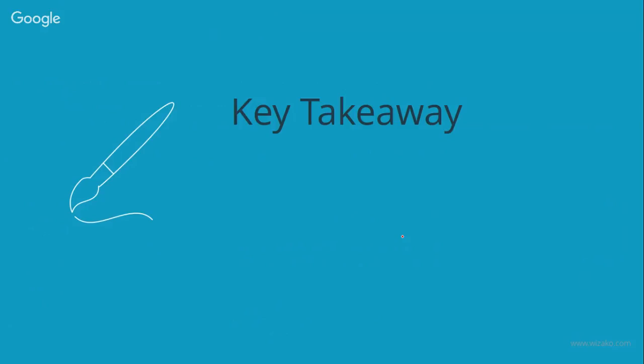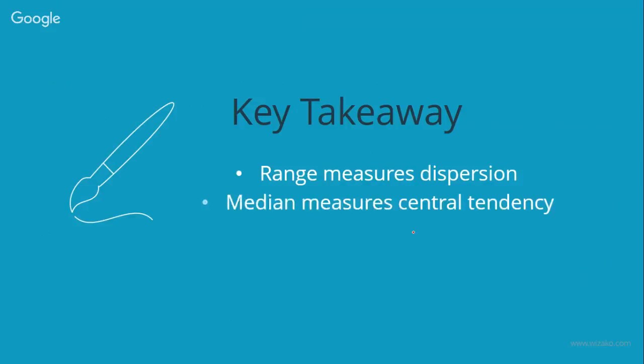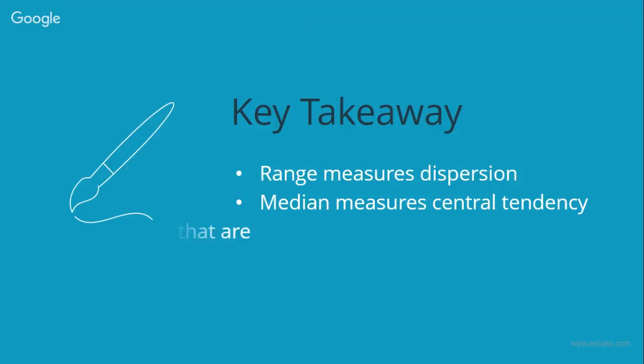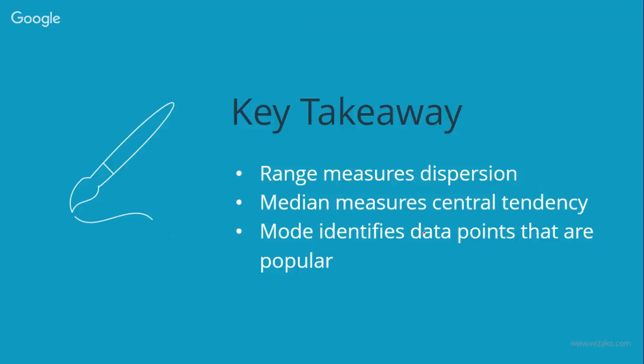Key takeaway from this: what does each of these things measure? Range measures the dispersion of the data set. Median measures the central tendency. It tells you what the 50th percentile person in the data is getting, right? And finally, mode measures the most popular element in the data set.